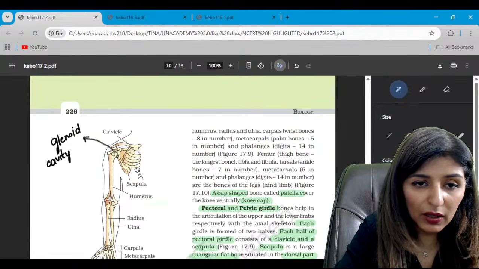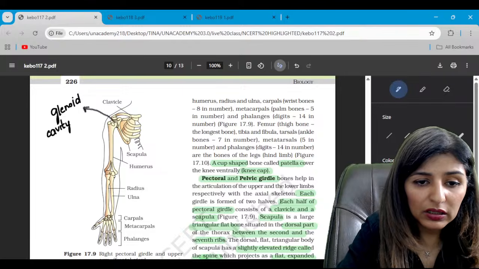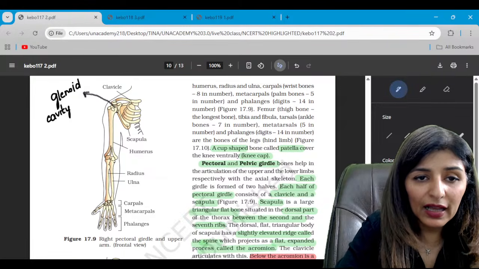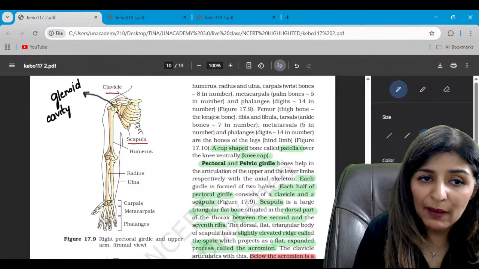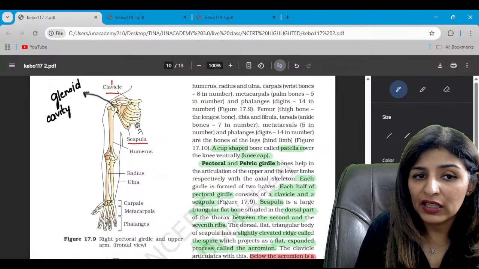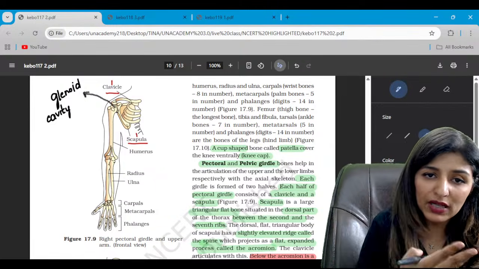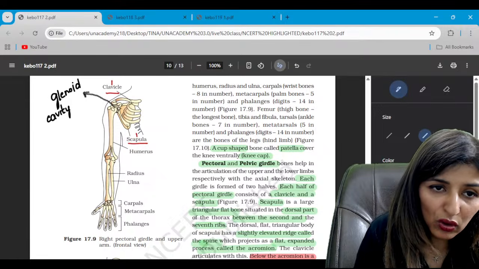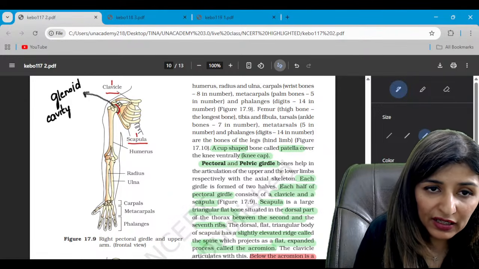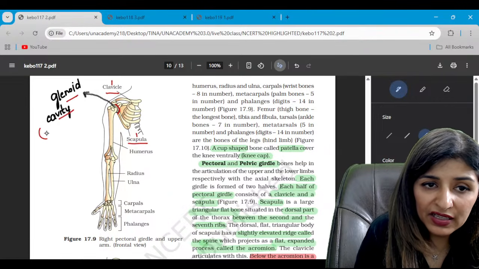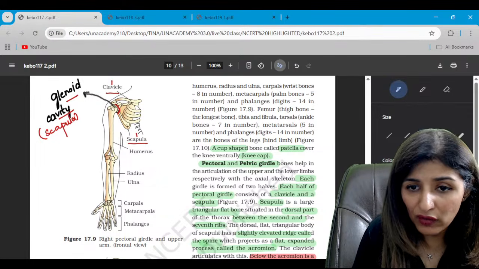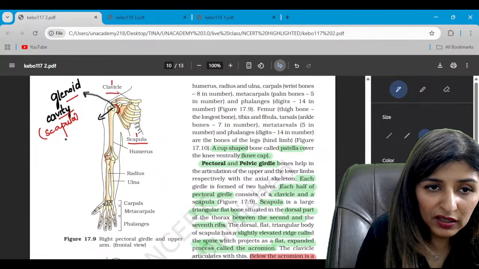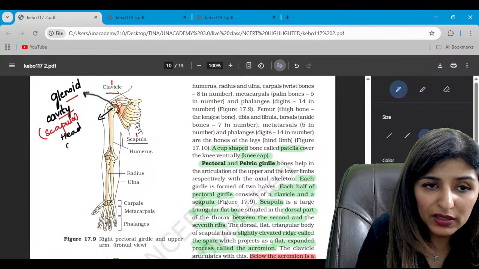All right. Now let's talk about the pectoral girdle and the upper limb. So see, our pectoral girdle is formed of the scapula and clavicle. So one on each side. So in total we have 2 scapulae and 2 clavicles. The scapula has this cavity called the glenoid cavity. This cavity is present in the scapula, and to this cavity the head of the humerus is going to fit. This is the head of the humerus.